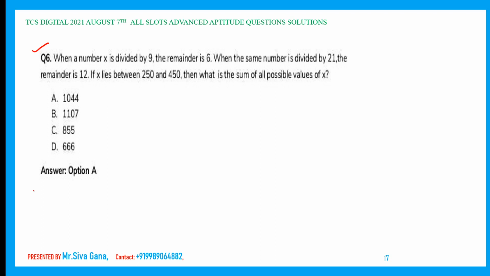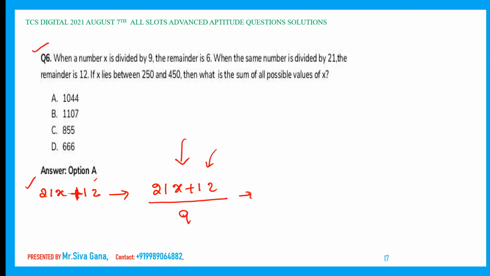Taking the second statement: when the number is divided by 21, the remainder is 12. That kind of number is 21x plus 12, whatever the value of x. Now, the same number, 21x plus 12, when divided by 21, gives the remainder 12. When the same number is divided by 9, we have to get the remainder 6. Just understand.